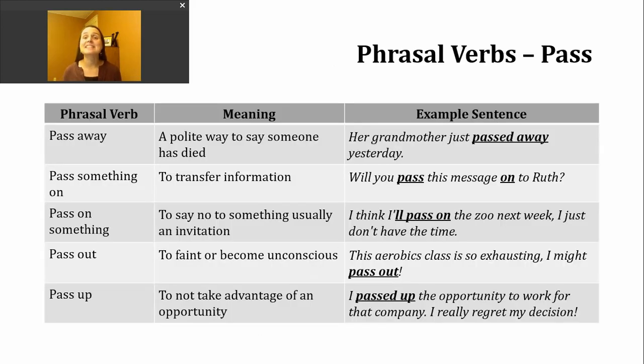Let's continue looking at some other meanings of the verb pass, but now we'll look at it as it relates to phrasal verbs. So this is combining a verb with a preposition or particle to change the meaning. So the first phrasal verb that you might hear is pass away. And it has kind of a sad meaning, so I'm sorry perhaps to bring our conversation down, but it's a polite way to say that someone has died. So here it is in an example sentence. Her grandmother just passed away yesterday.